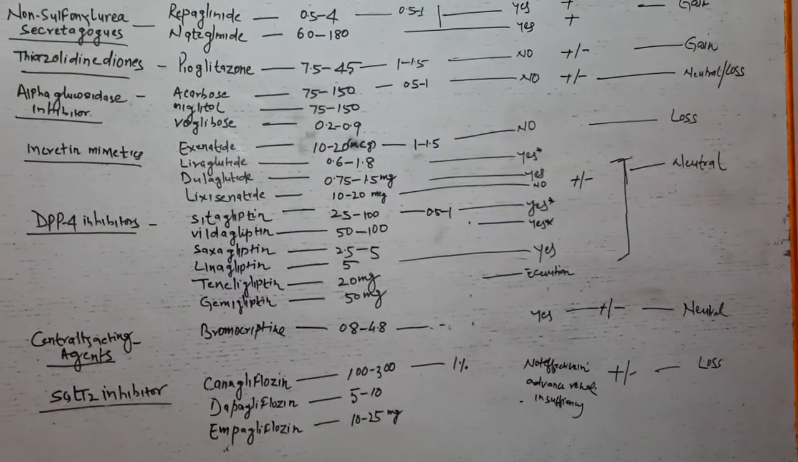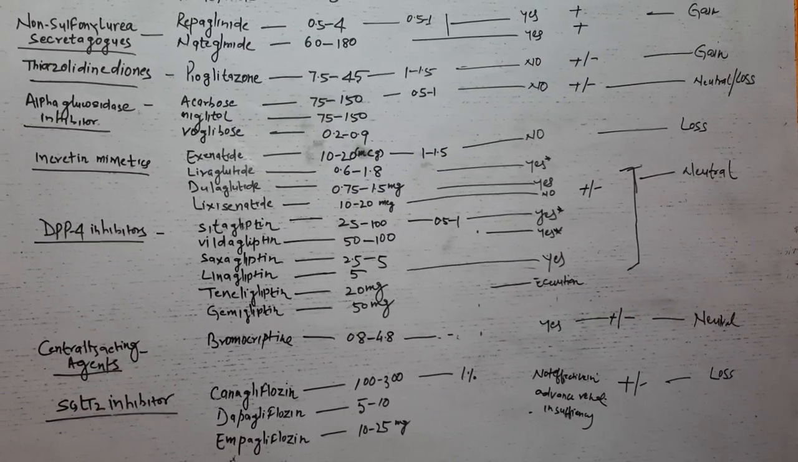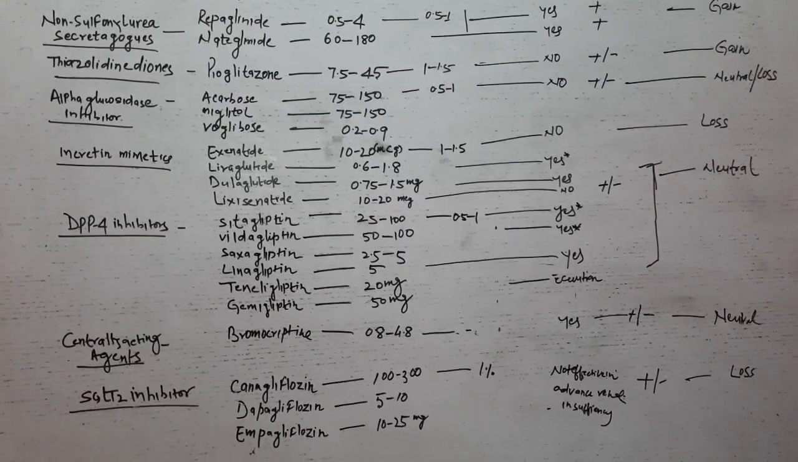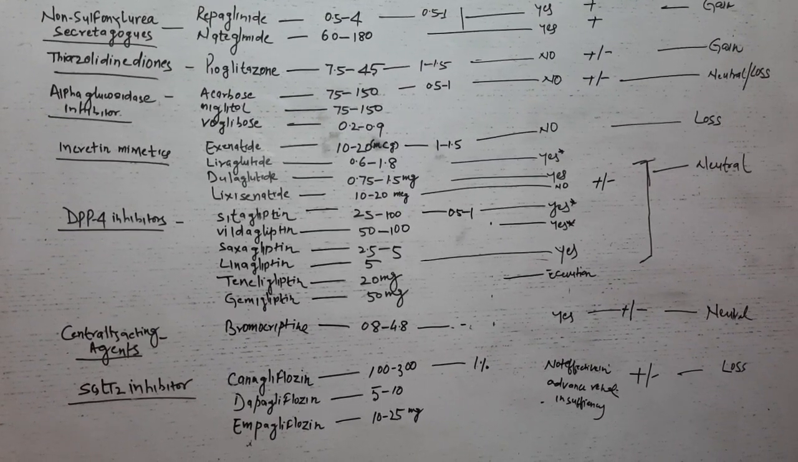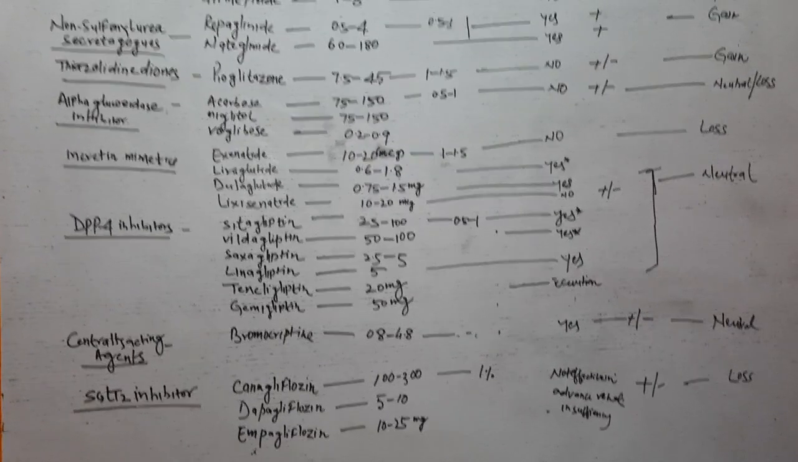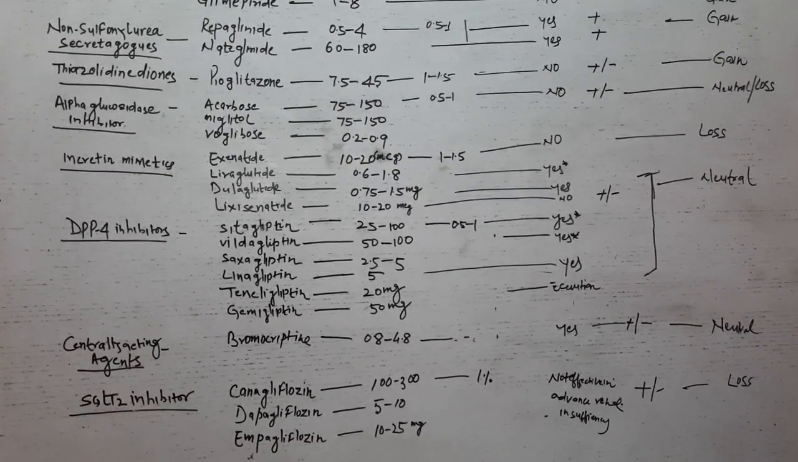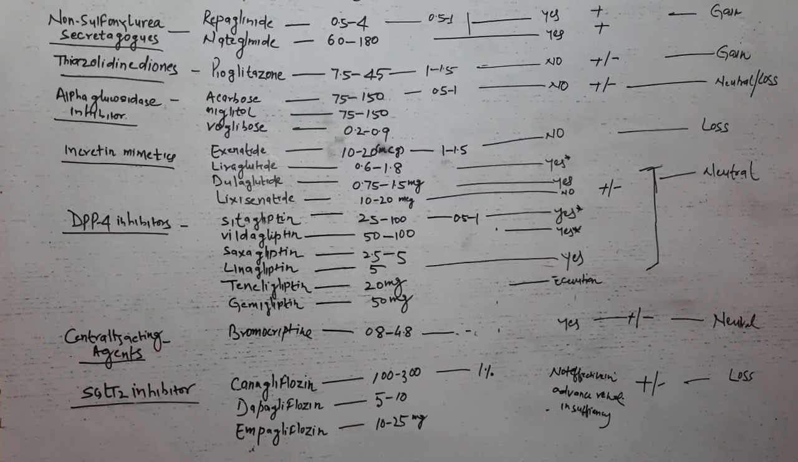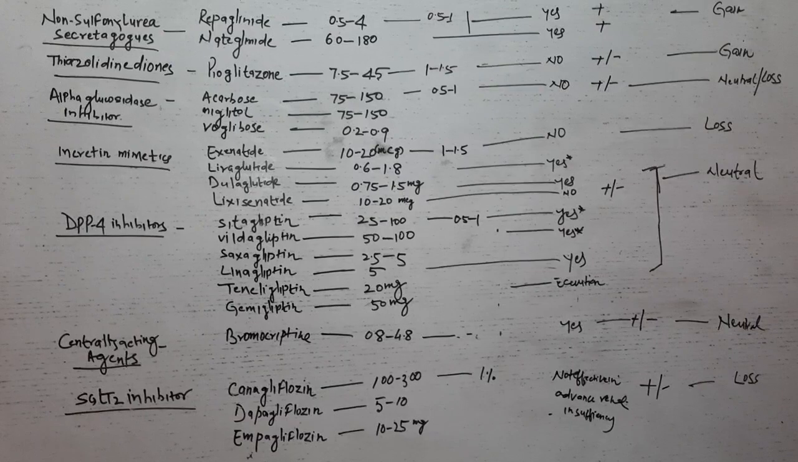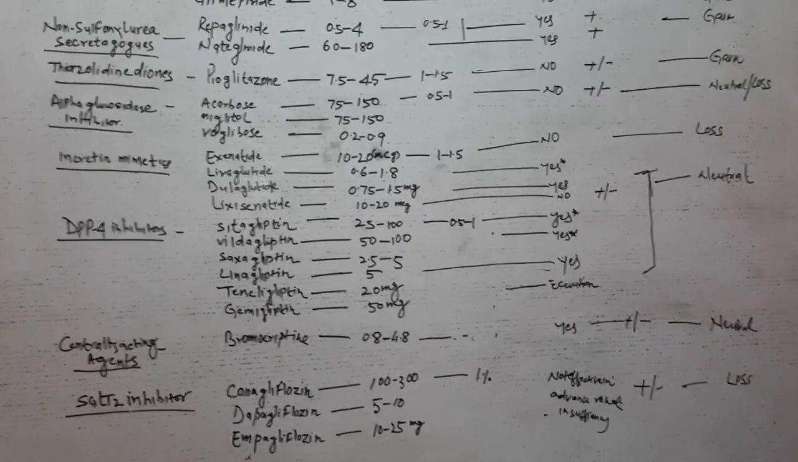Now we discuss another group, that is alpha glucosidase inhibitors. Here we see acarbose, miglitol and voglibose. These are the alpha glucosidase inhibitor drugs. Now the mechanism of action. These drugs reversibly inhibit the alpha glucosidase enzyme in the brush border of the small intestine.